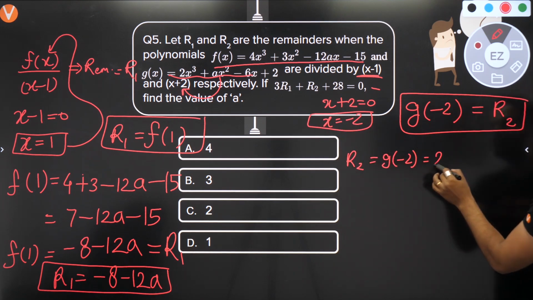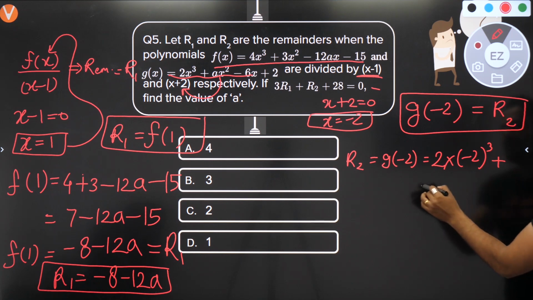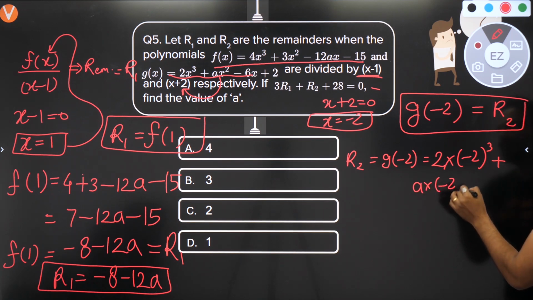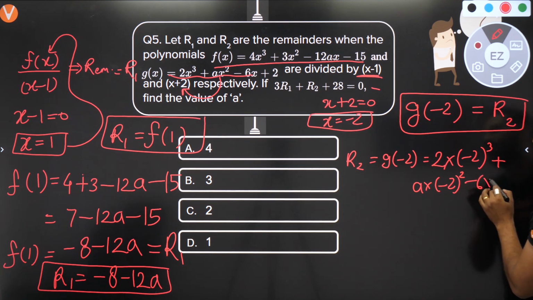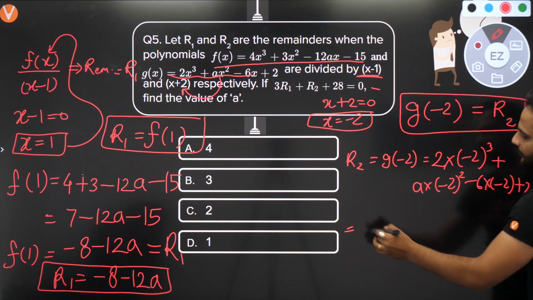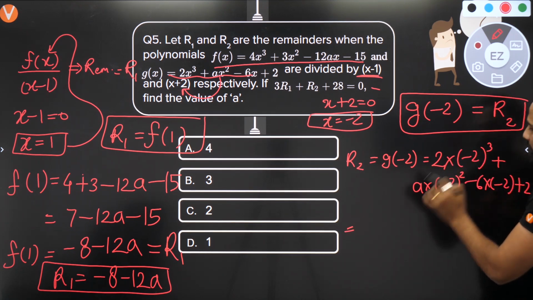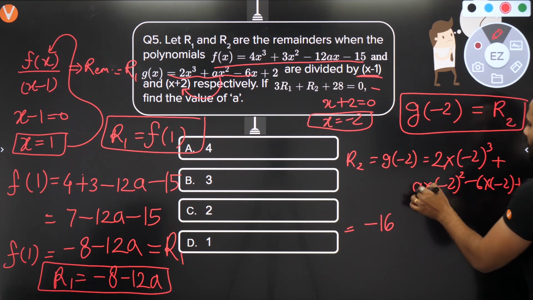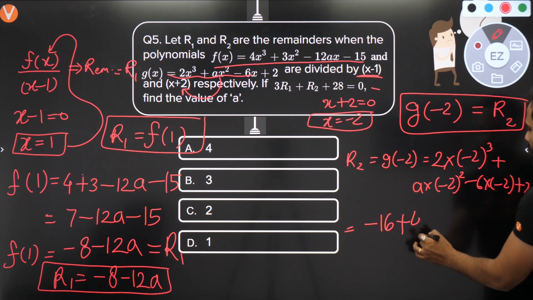So you'll be getting 2 into minus 2 cube, plus a into minus 2 square, minus 6 into minus 2, plus 2. Minus 2 cube is minus 8, into 2 is minus 16. A into minus 2 square is 4, so plus 4a.